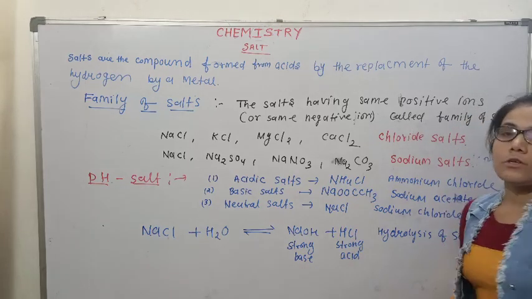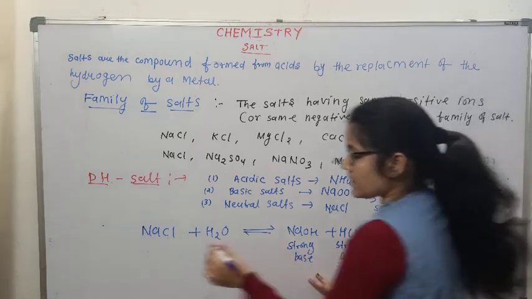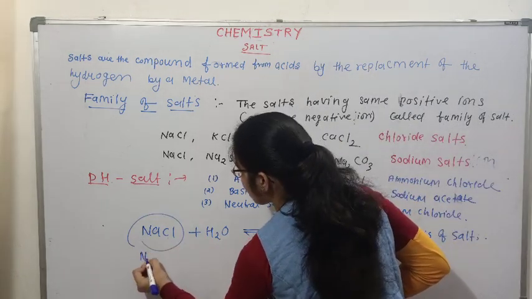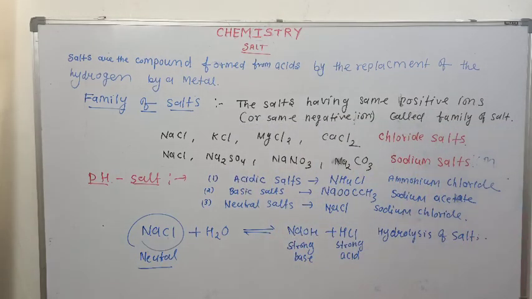Both are strong, so they cancel each other. So the salt NaCl is a neutral salt. Why? Because during hydrolysis it produces a strong base and a strong acid.